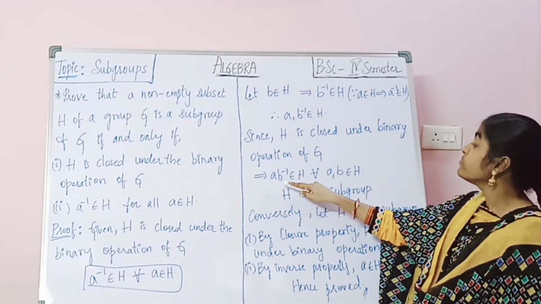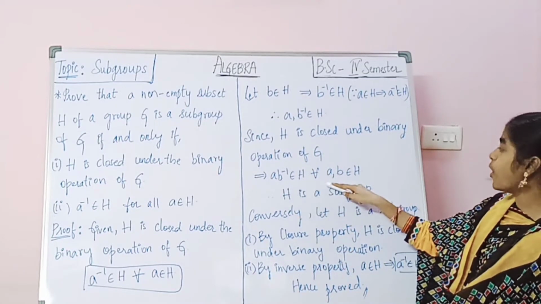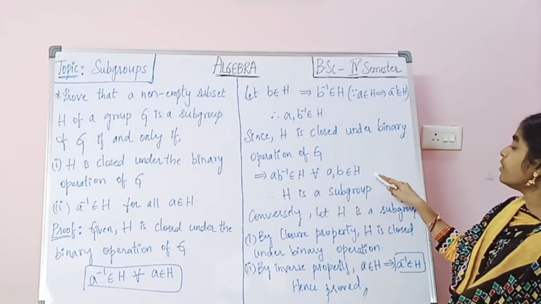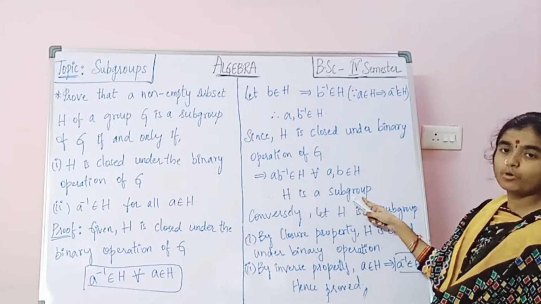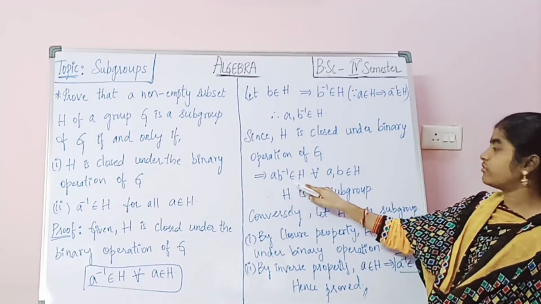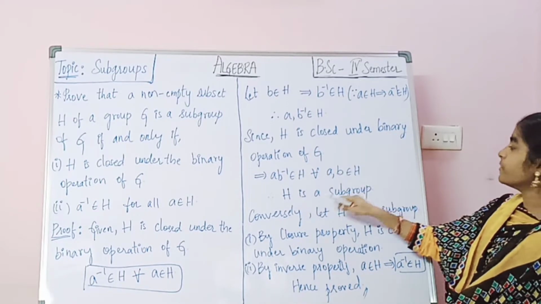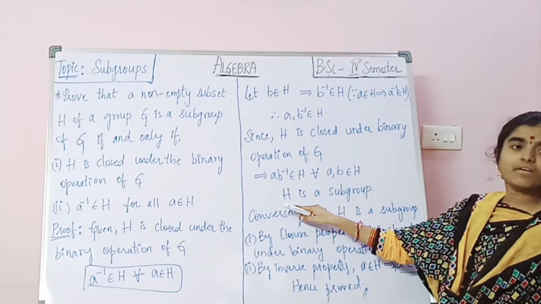So that implies AB inverse belongs to H for all A, B belongs to H. Therefore H is a subgroup. So here AB inverse belongs to H for all A, B belongs to H, so H is a subgroup.